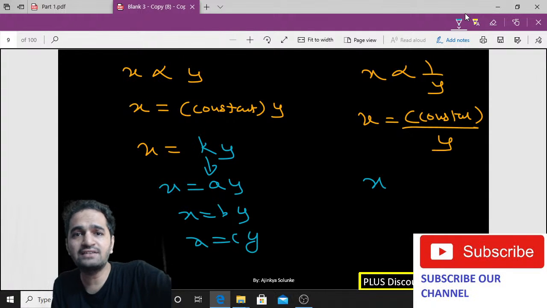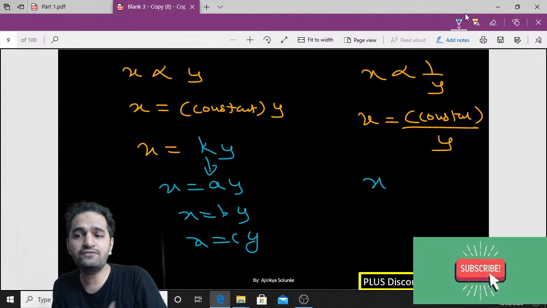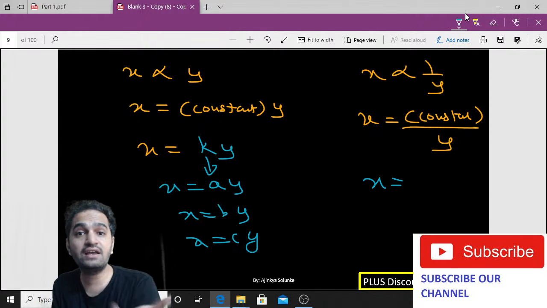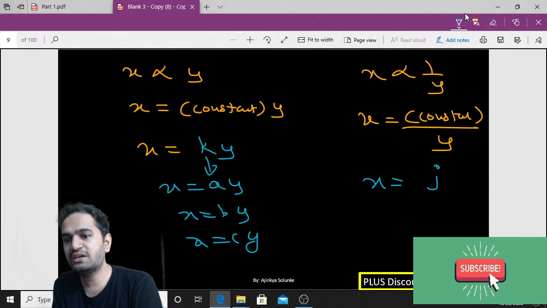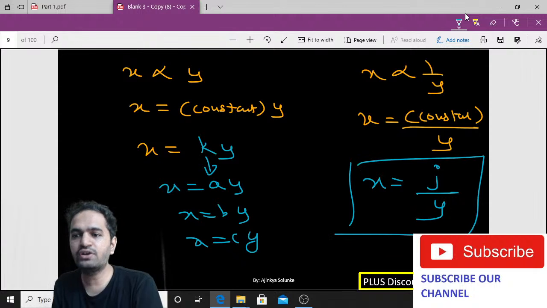Okay, so whatever I think or whatever I feel like, I can put, suppose, let's say, the value of constant. I can even put there G. Even I can put it Ij there. So J by Y. Agreed? I can put any value of constant.